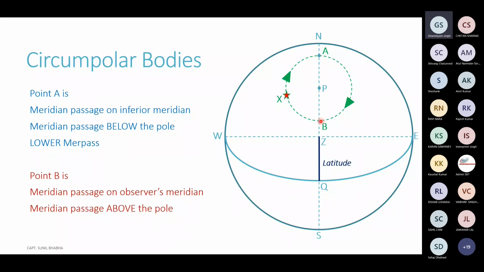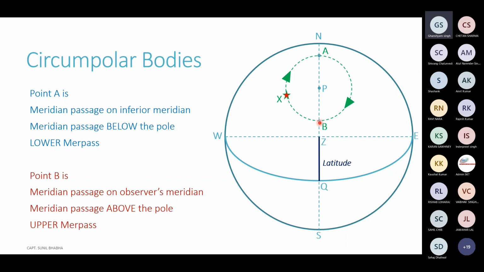The body is at a higher altitude at point B. So that is why it is called meridian passage above the pole. It is also known as upper Marpas, or upper meridian passage, because at point B the body is above the pole. It is at an upper location than the pole. So upper Marpas and lower Marpas.